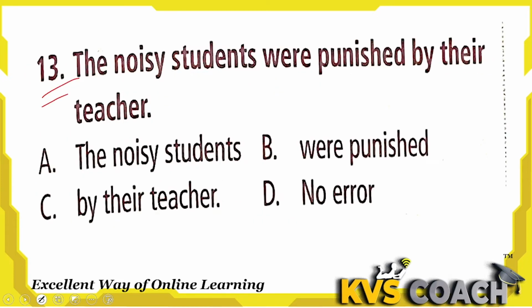Question 13: the noisy students were punished by their teacher. So which is the wrong part here? I think everything is right. There is no error in the context. The noisy students were punished. So noisy is defining students. So this is right. No error here. D is the right answer.